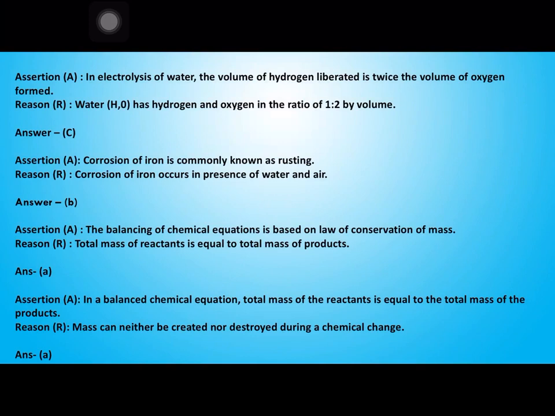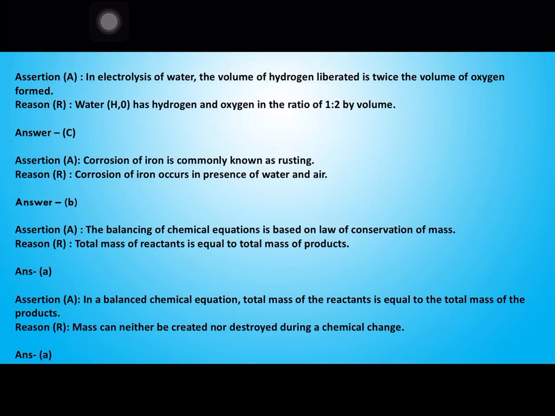In electrolysis of water, the volume of hydrogen liberated is twice the volume of oxygen. Water, H2O, has hydrogen and oxygen in the ratio of 1/2 in volume. So actually the assertion is correct, but the ratio is written wrong. It is 2/1. So that's why answer C. Corrosion of iron is commonly known as rusting, and corrosion of iron occurs in the presence of water and air. So both statements are correct, but the reason for A is wrong. So that's why B option.